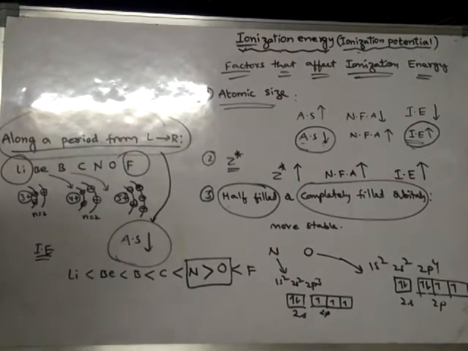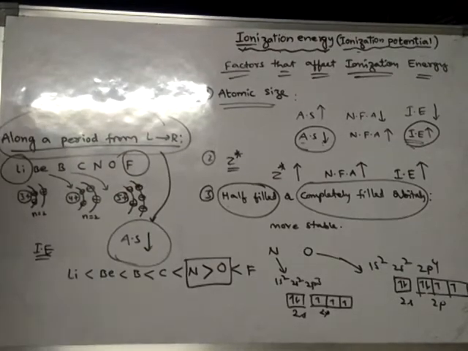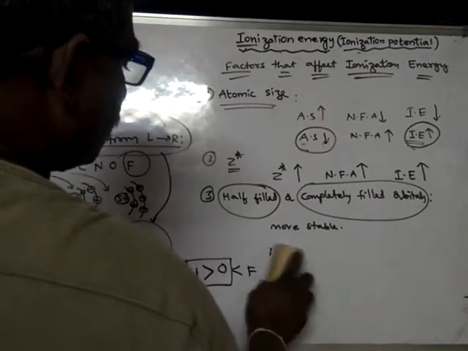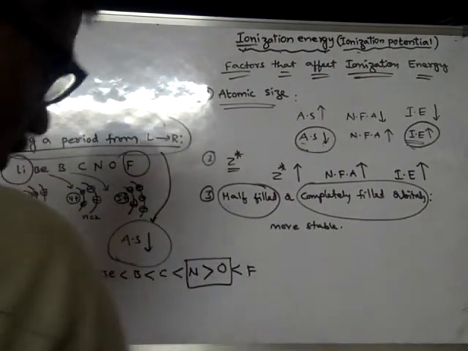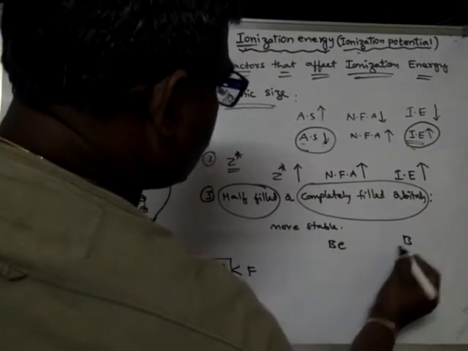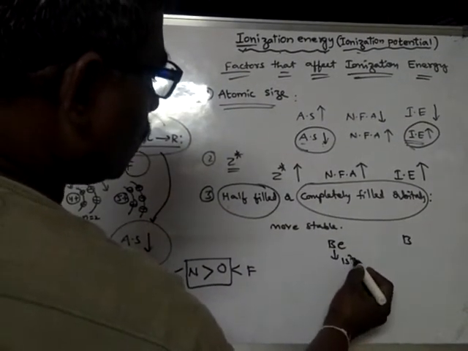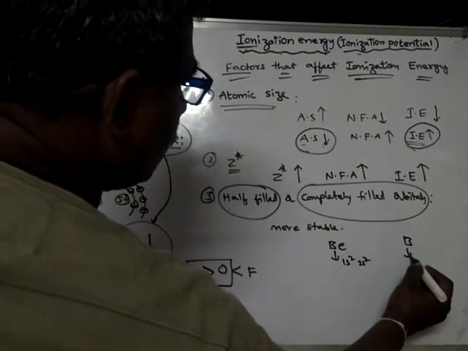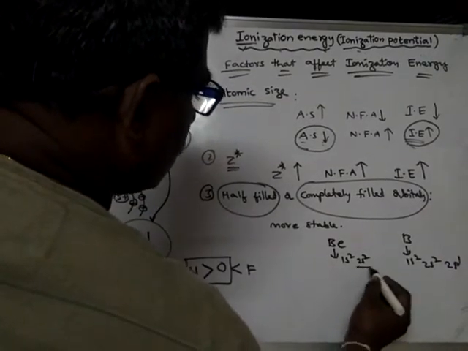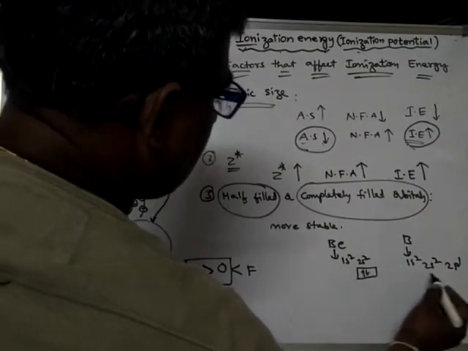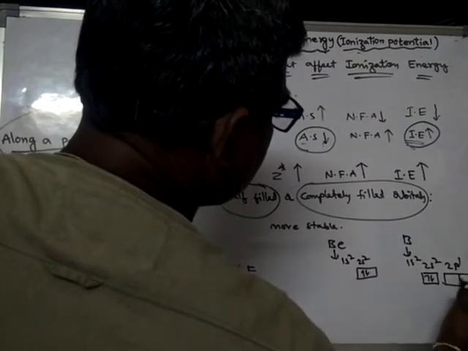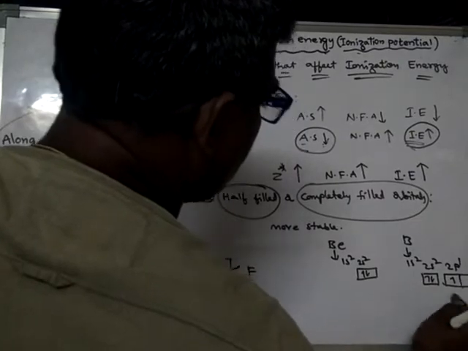Okay, in the same way, beryllium and boron. If we compare beryllium with boron, see, the beryllium configuration is 1s2, 2s2. The boron configuration is 1s2, 2s2, 2p1. So the outermost orbit of beryllium is like this, whereas in boron the outermost orbit will be like this. See, look here.